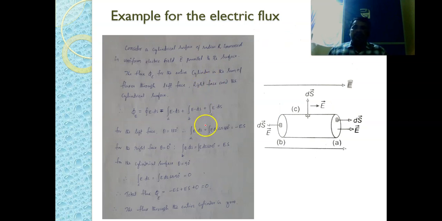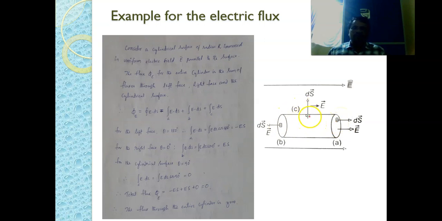Now let us calculate the electric flux for this particular combination. Here this is a cylindrical surface. It has this flat surface, which we are taking as dS1, and this flat surface, one more, we are taking as dS2, but they are equal.